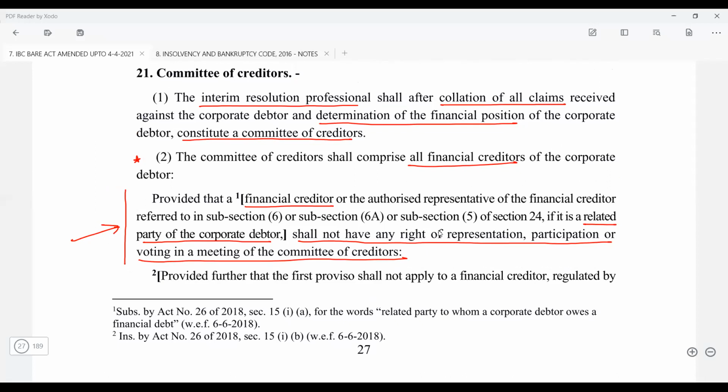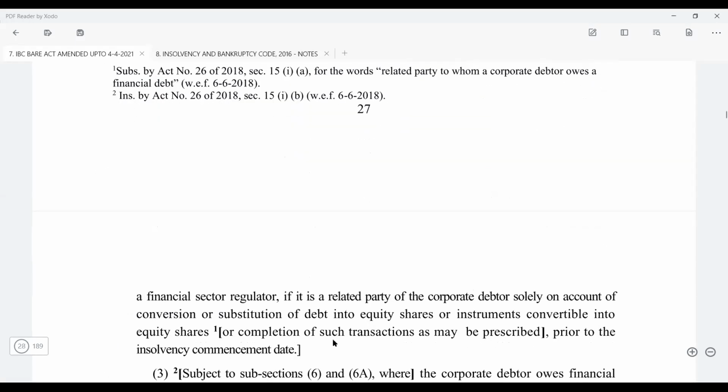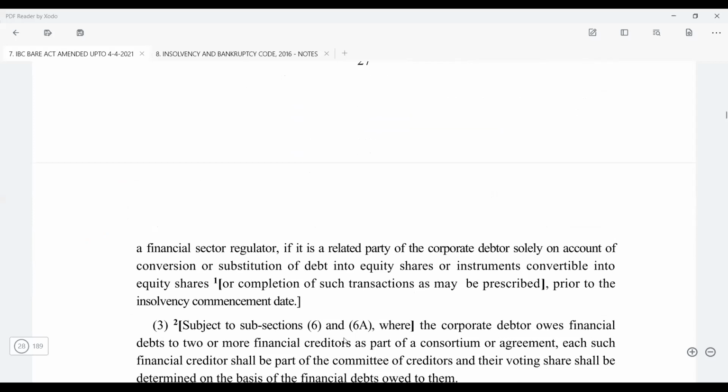Then you have another proviso which says: provided further that the first proviso shall not apply to the financial creditor regulated by a financial sector regulator, if it is a related party to the corporate debtor solely on account of the conversion or substitution of debt into equity.